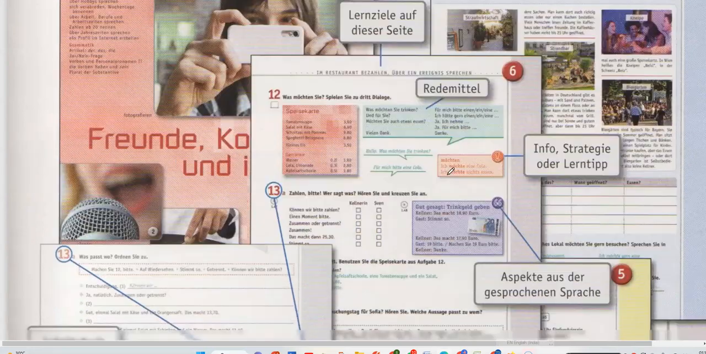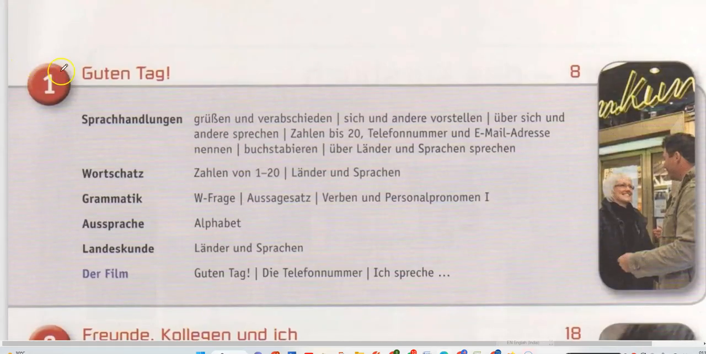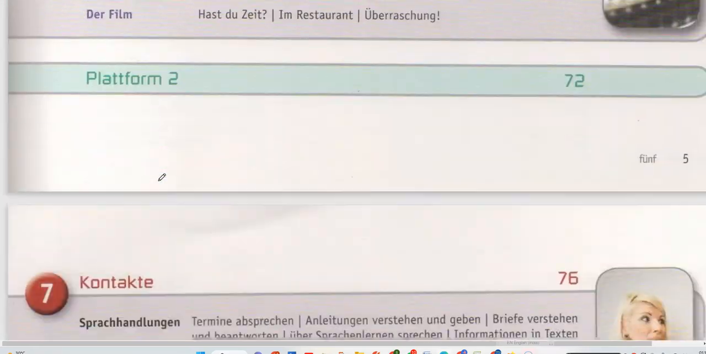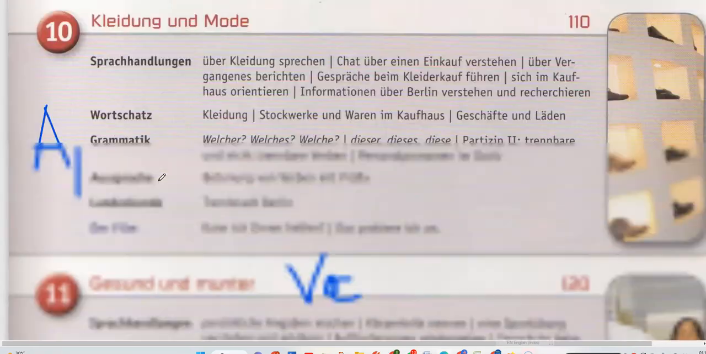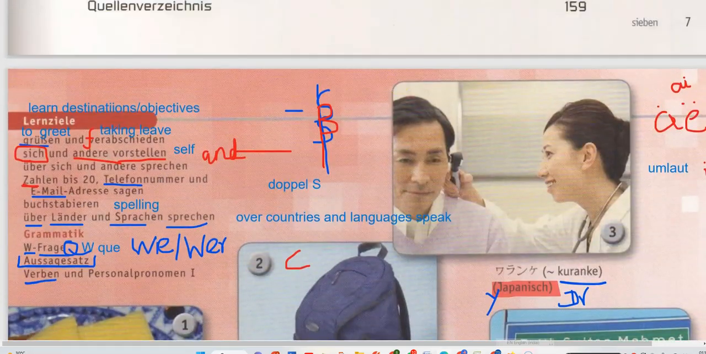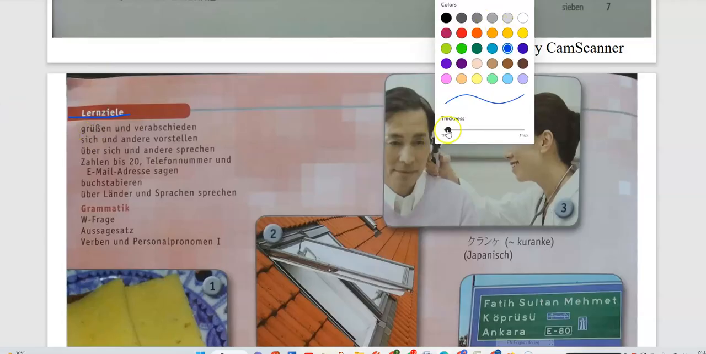And in this book, our first lesson is Guten Tag, and we are provided with some 12 lessons in this book. So I'm just going to start with the lessons. The first lesson, the Grüßen und Verabschieden.